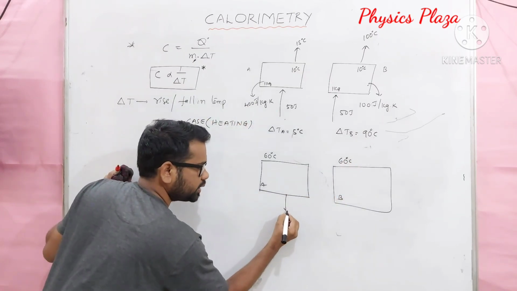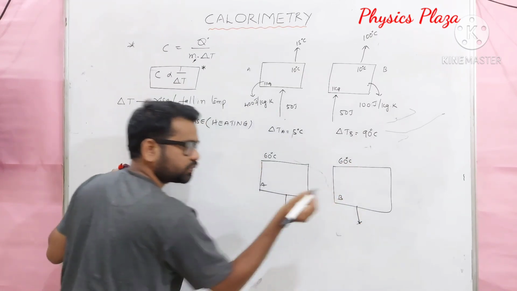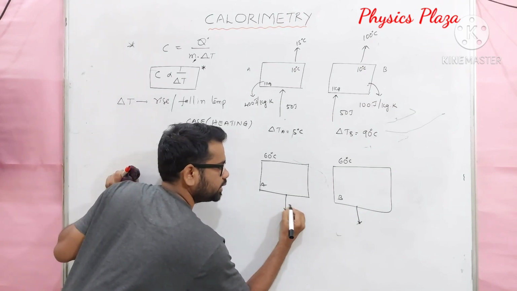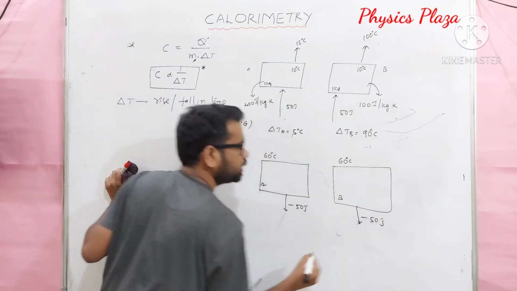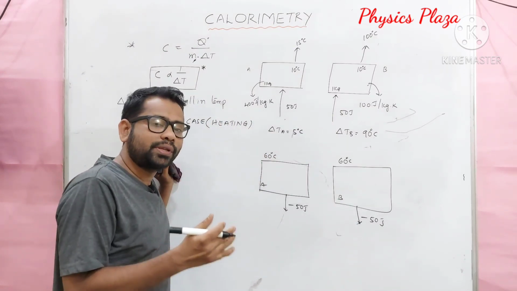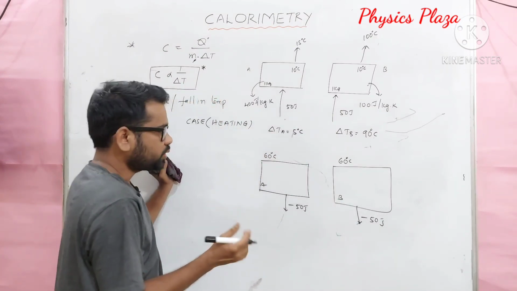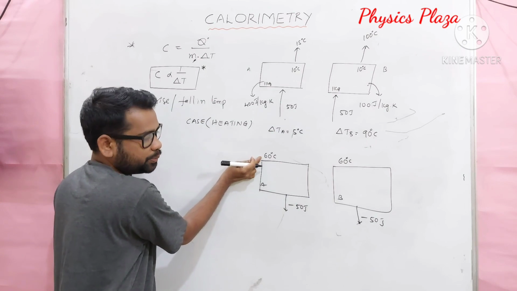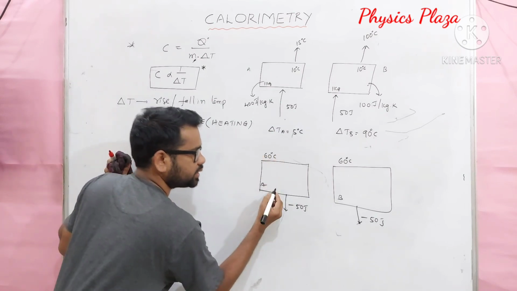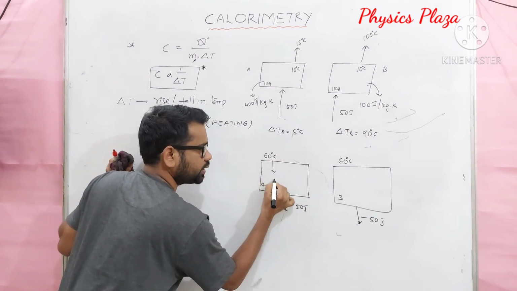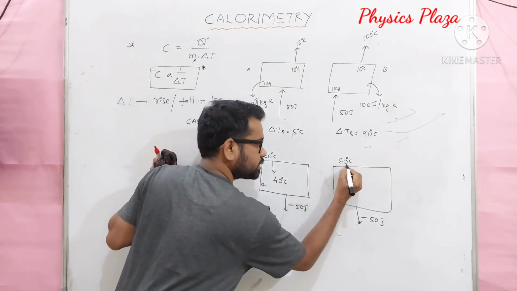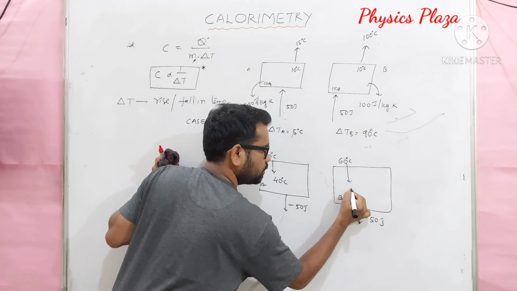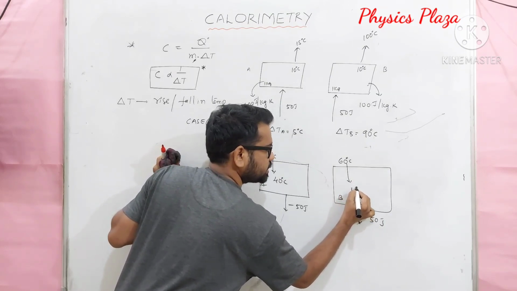Now from these two bodies, the same amount of heat is rejected, let us say minus 50 joule here and minus 50 joule here. Children, when heat is rejected, the temperature falls. In this case, we will notice that the temperature is falling from 60 degrees Celsius to, for example, 40 degrees Celsius for A, whereas for B the temperature is falling from 60 degrees Celsius to, for suppose, 10 degrees Celsius.